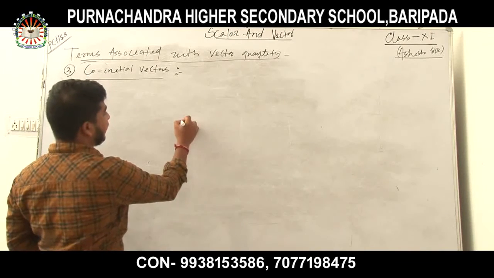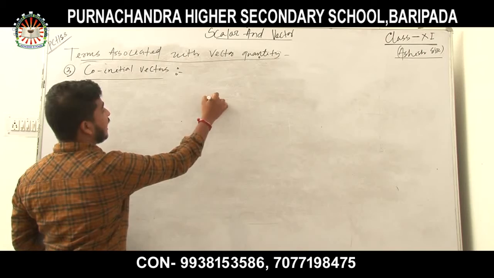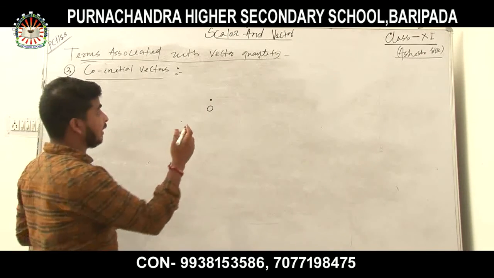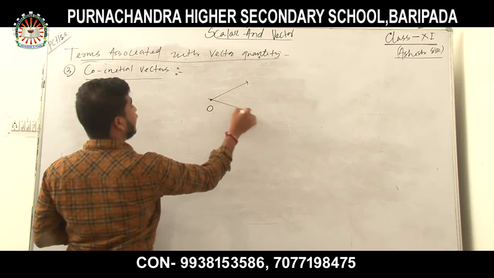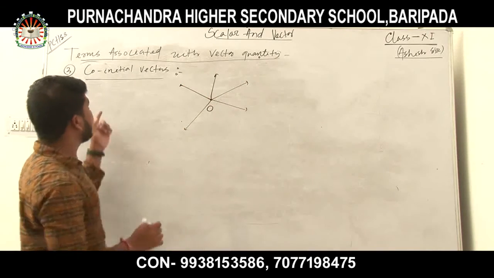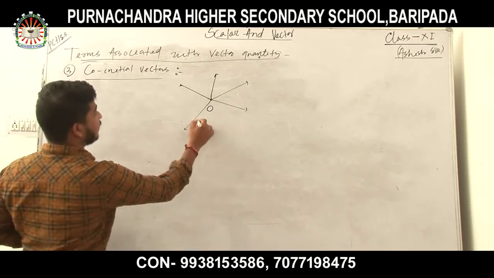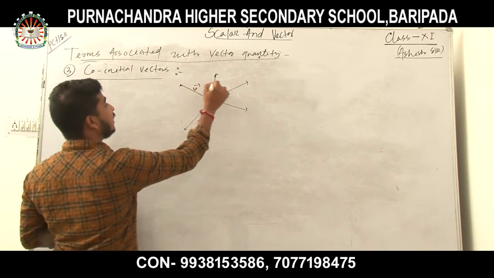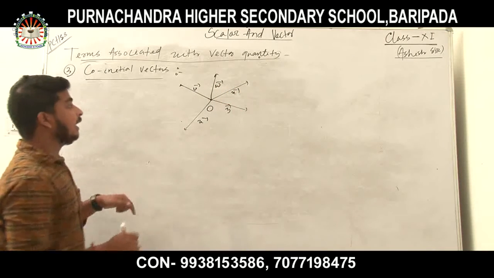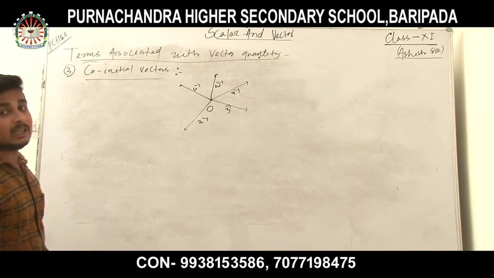Suppose there is a starting point O, and many vectors come out from here, like this. Suppose this is u vector, this is v vector, this is w, this is x, this is y. These are known as co-initial vectors.